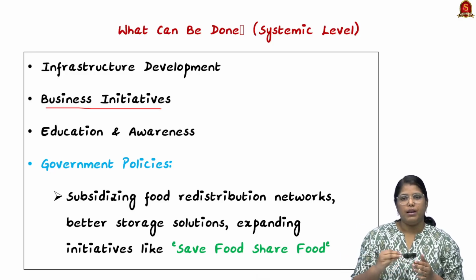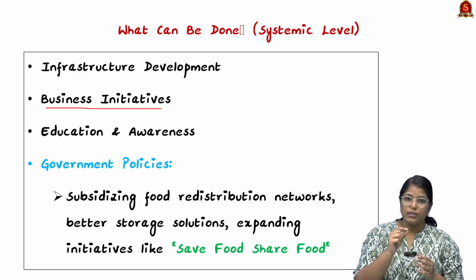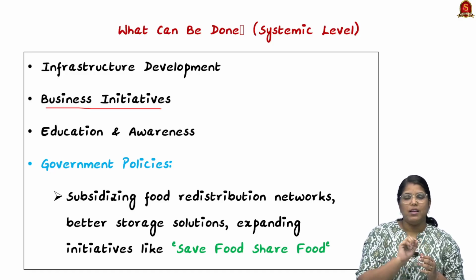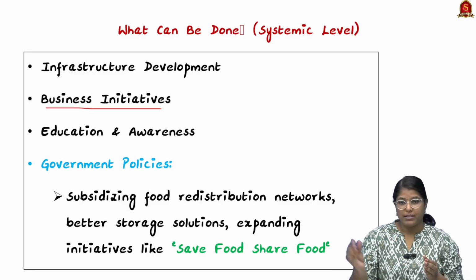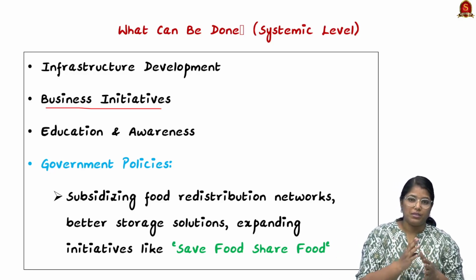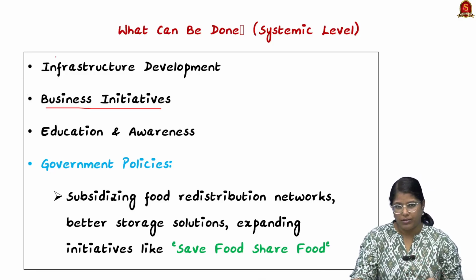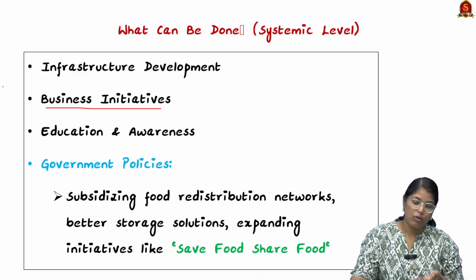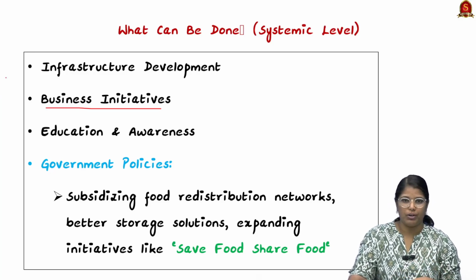For example, there is a business where people grow worms. These worms will be fed to hens. These worms can be grown using the food waste that is generated. So those kinds of business initiatives can be appreciated, and for that we have to bring in a lot of research and development. And again, the government has to give incentives in that particular part as well.